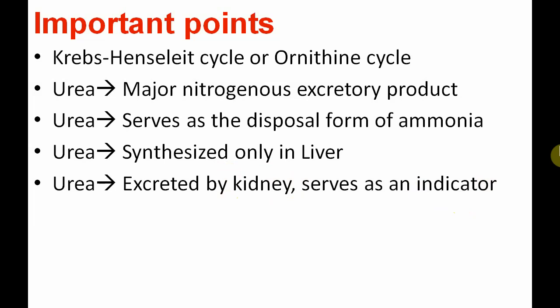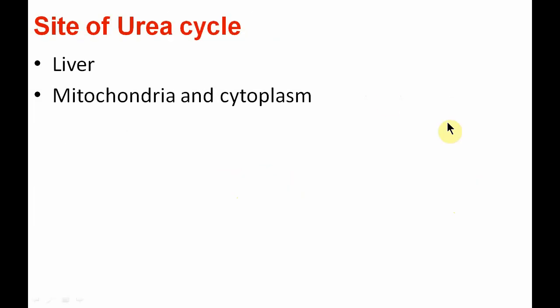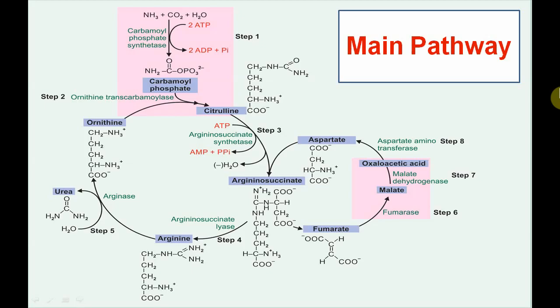Now let us first see the site of the urea cycle. It takes place only in the liver, and in the liver the first two steps take place inside the mitochondria, and the other steps occur in the cytoplasm. In the main pathway of the urea cycle, the pink highlighted area shows the steps occurring inside the mitochondria, and the rest occur in the cytoplasm.